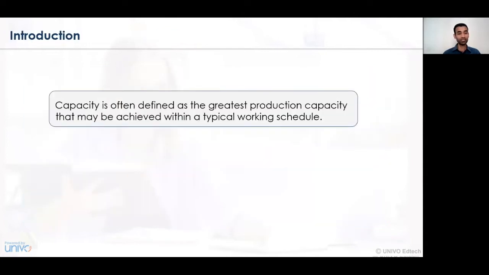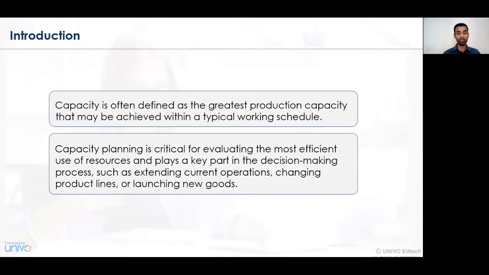Now let's understand the definition of capacity engagement planning. Capacity is often defined as the greatest production capacity that may be achieved within a typical working schedule. So, when the working schedule is planned and certain individuals or employees are deployed for it, the completion of a series of activities, that is an output with the necessary inputs in a specified time frame, is called the capacity.